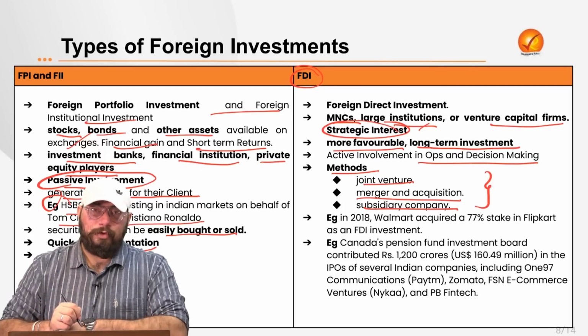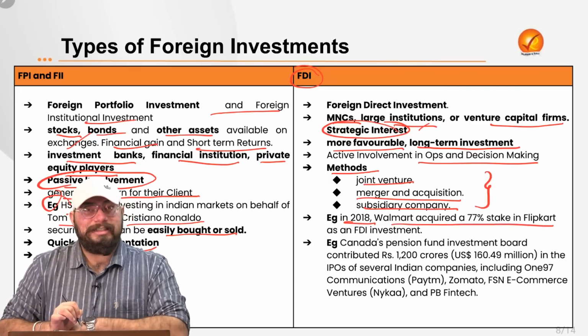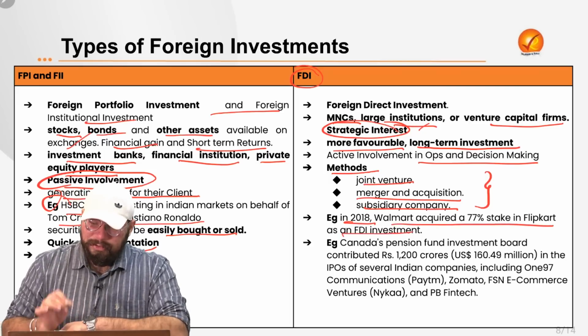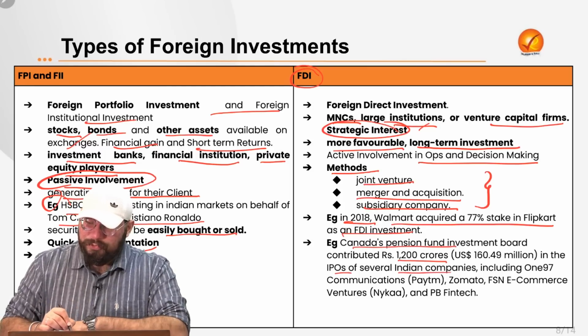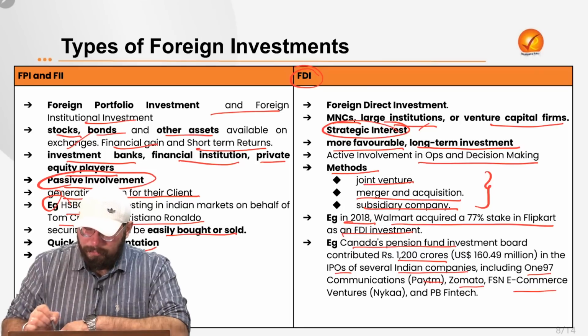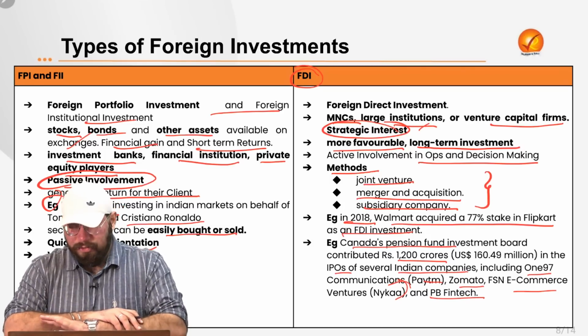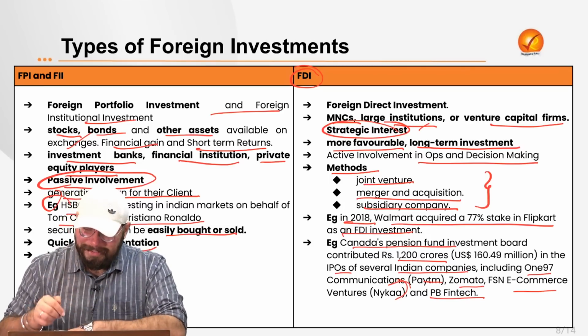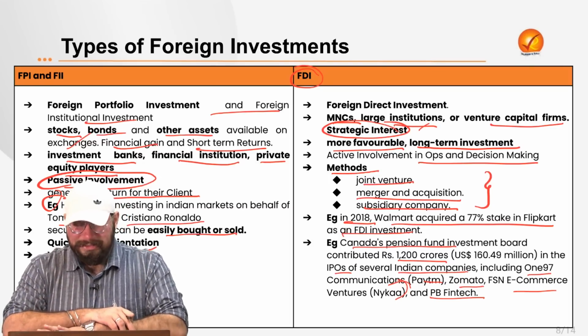Now, what are the examples for it? For example, in 2018, Walmart acquired a 77% stake in Flipkart, which is again a form of FDI. Or Canada's Pension Fund Investment Board contributed 1200 crores in the IPOs of several Indian companies, which includes One97 Communications, that is Paytm, which includes Zomato, which includes FSN E-Commerce Ventures, that is Nykaa, and which also includes PB Fintech. So close to 1200 crores have been put by the Canadian Pension Fund Investment Board in the IPOs of these companies. And again, it is a strategic investment.